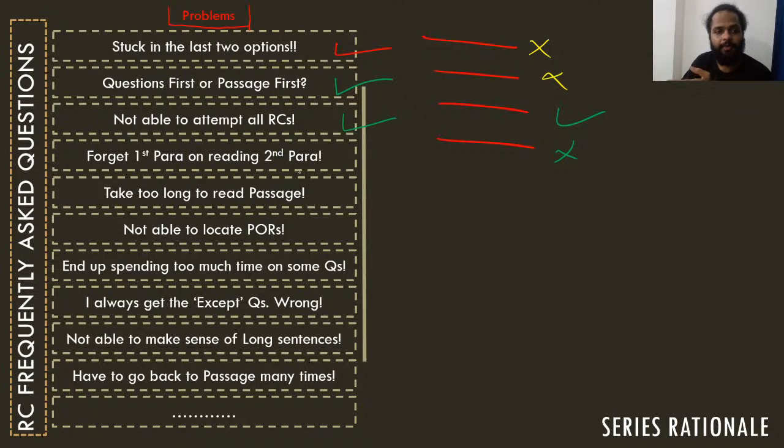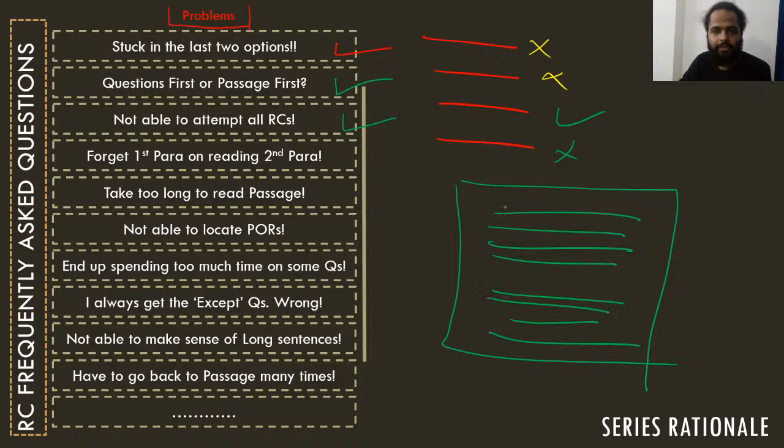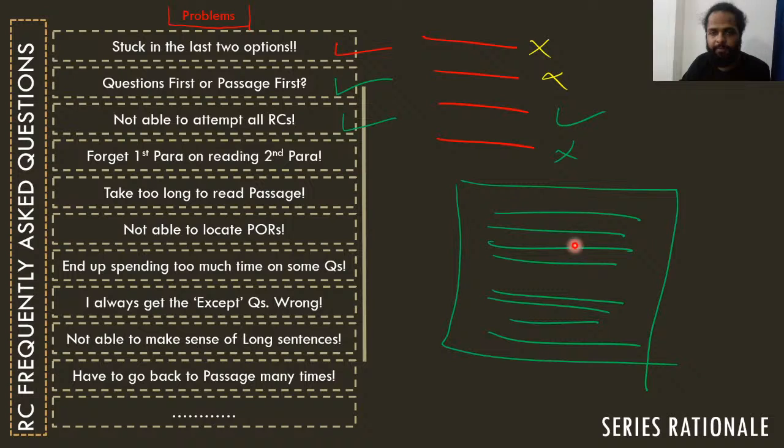Then there's a concern about, sir, when I read, after reading the first paragraph, for example, let's say this is your RC, or if you have an RC section, I'm sorry, excuse my drawing skills, guys. So let's suppose you have an RC here. This is the first paragraph, and then you have the second paragraph. So learners generally have this query that while I'm reading the first paragraph, I'm able to make sense of it. But as soon as I'm done with reading the first paragraph, when I come to the second paragraph, I almost forget all the content that I have read in the first paragraph. Right? By the time you come to the second paragraph, you have forgotten the content of the first paragraph, right?